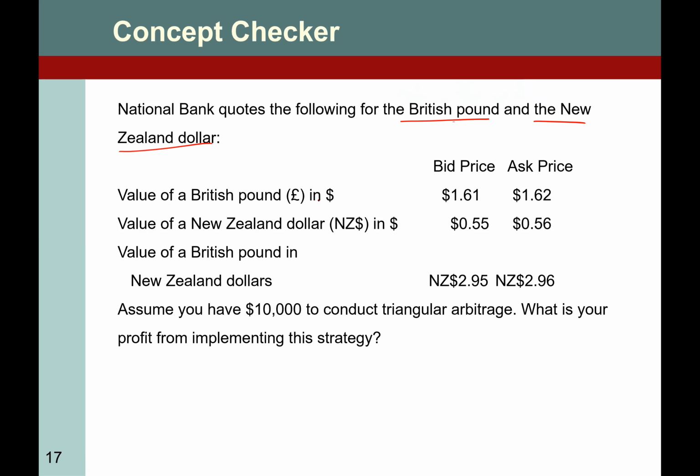We have the value of the British pound in dollars, with bid and ask, the value of New Zealand dollars in dollars, and the value of the British pound in New Zealand dollars. You have $10,000. You have to find a profit strategy to exploit this arbitrage. First of all, do we have the arbitrage or not?